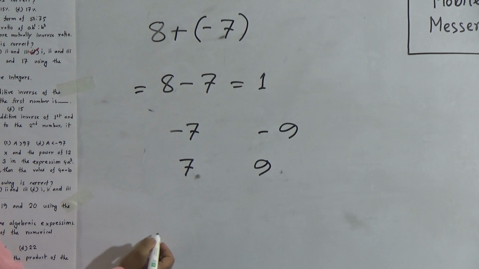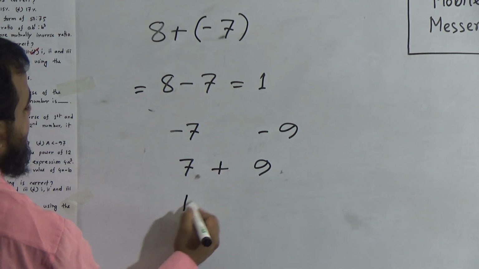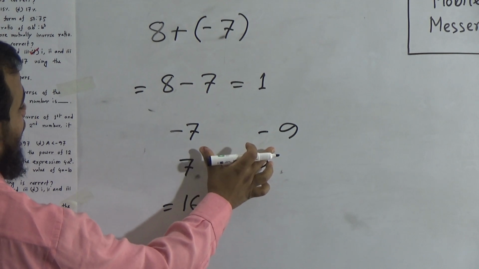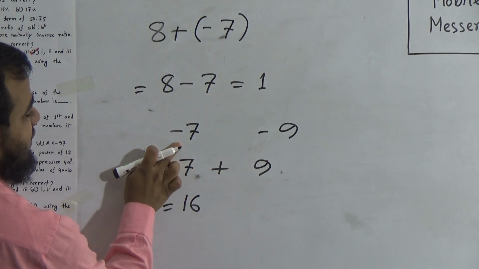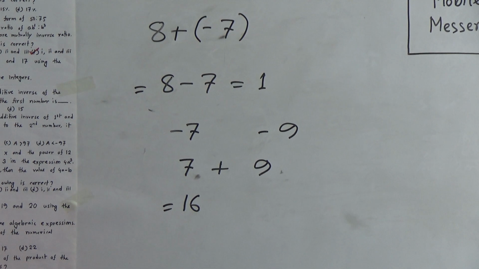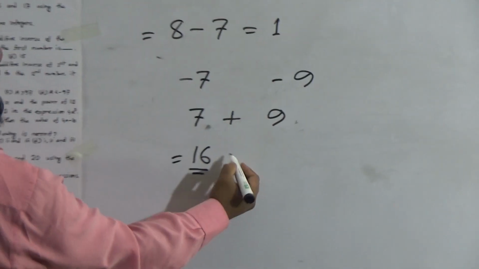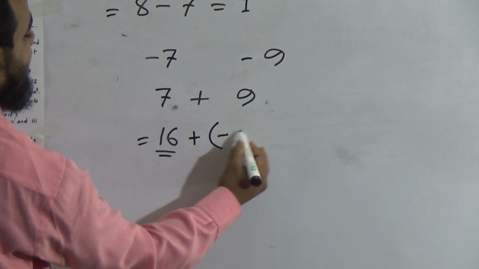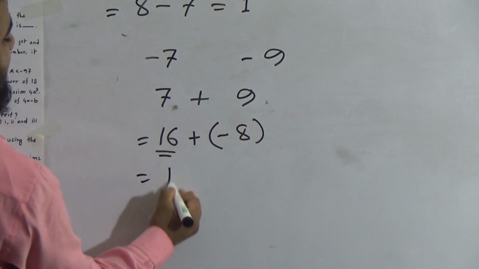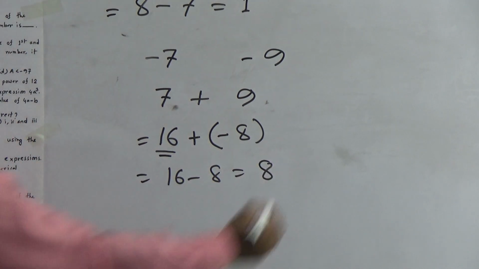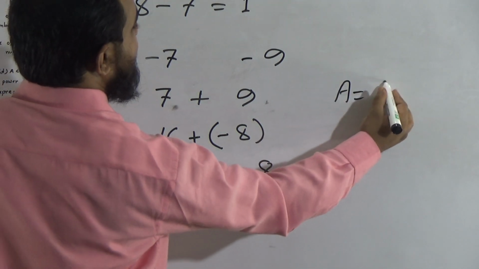So, the addition of these two numbers will be 16. The addition of the additive inverse of first and third number is 16. We have to add this 16 with the second number. Second number is what? Second number is -8. So, we will get 16 minus 8, that is equal to 8. So, the value of A is 8.